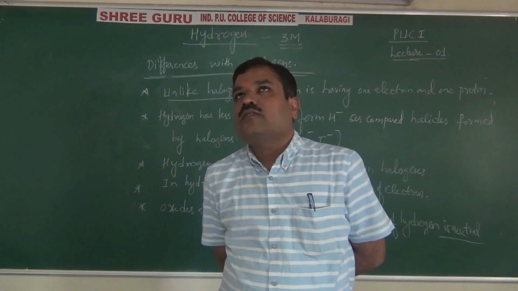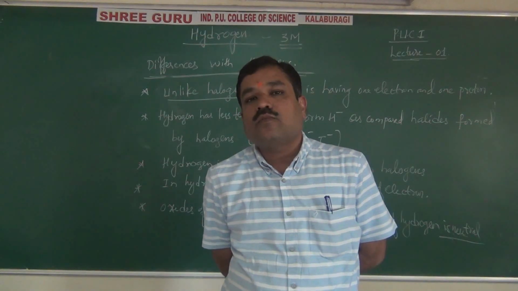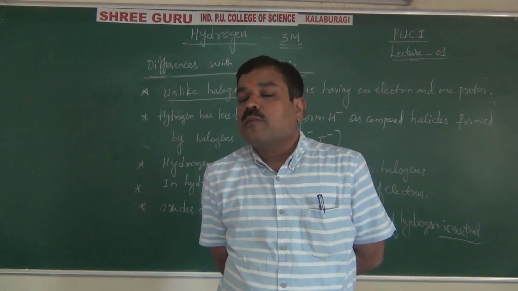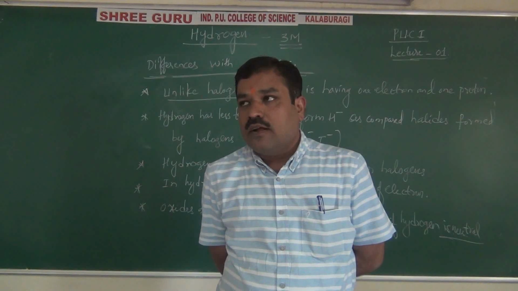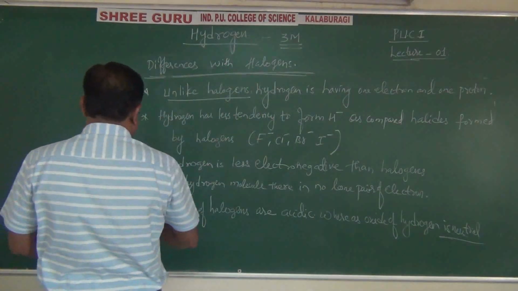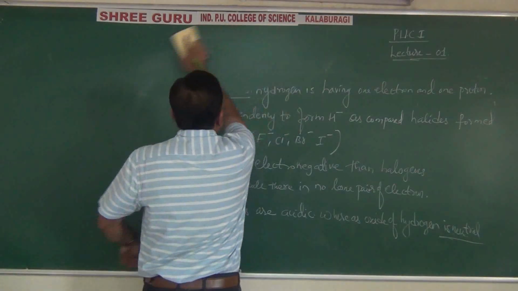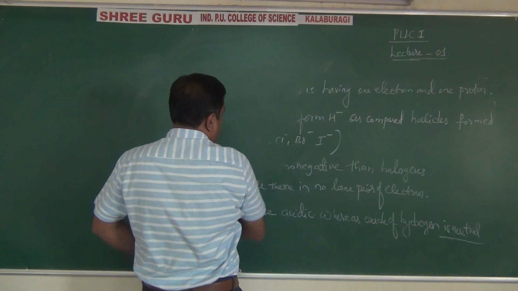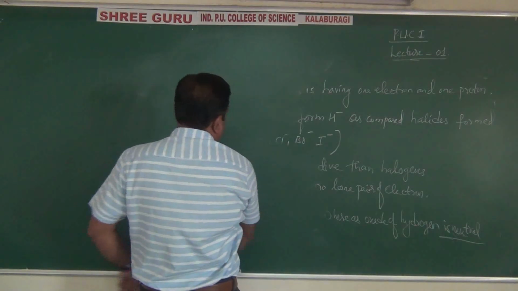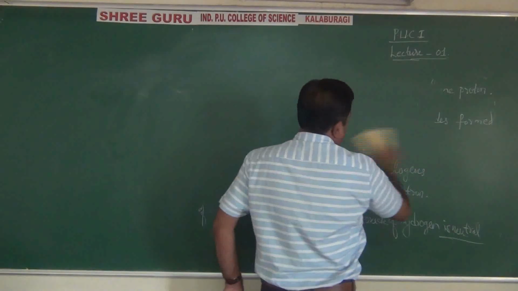Okay, next after this, what do we study now? Hydrides. Hydrides formed by hydrogen. According to your deleted syllabus, production of hydrogen, properties of hydrogen and applications of hydrogen are completely removed.